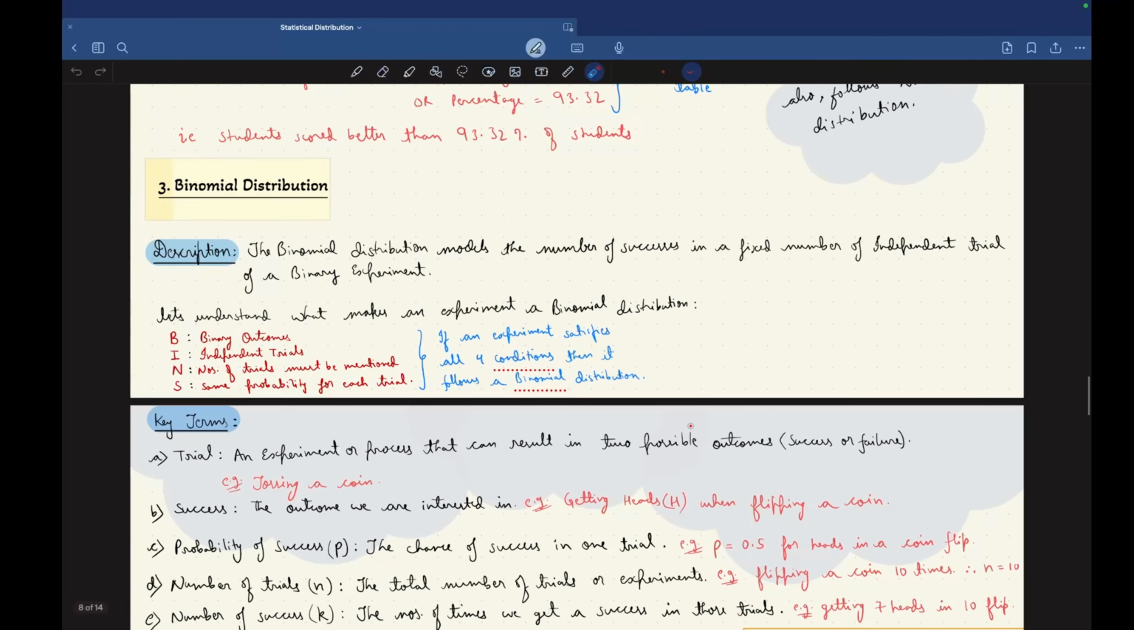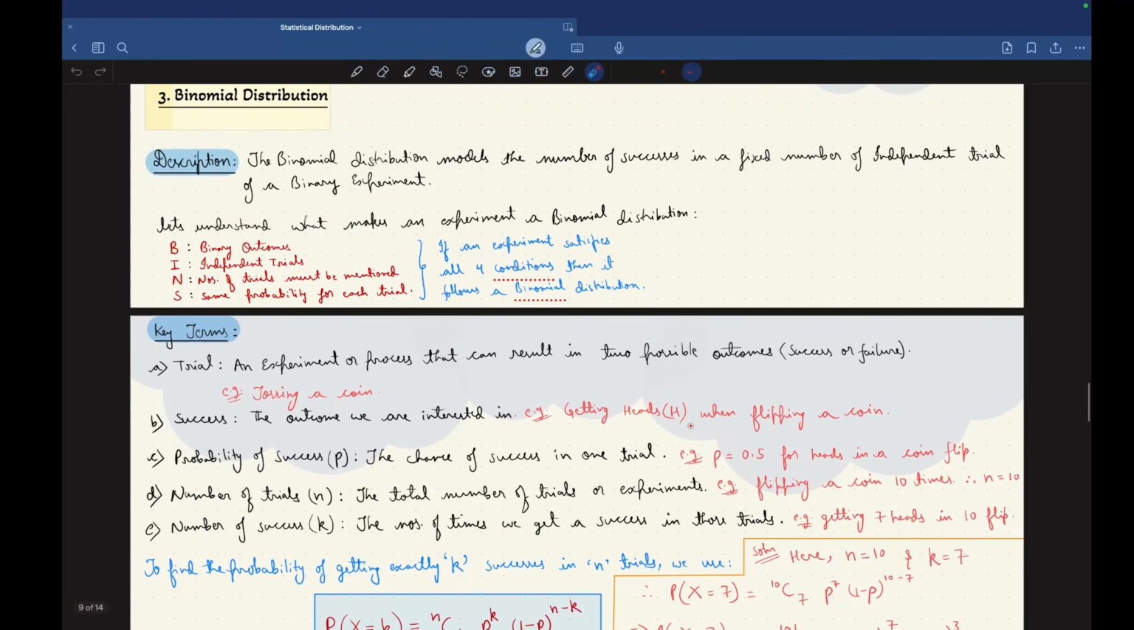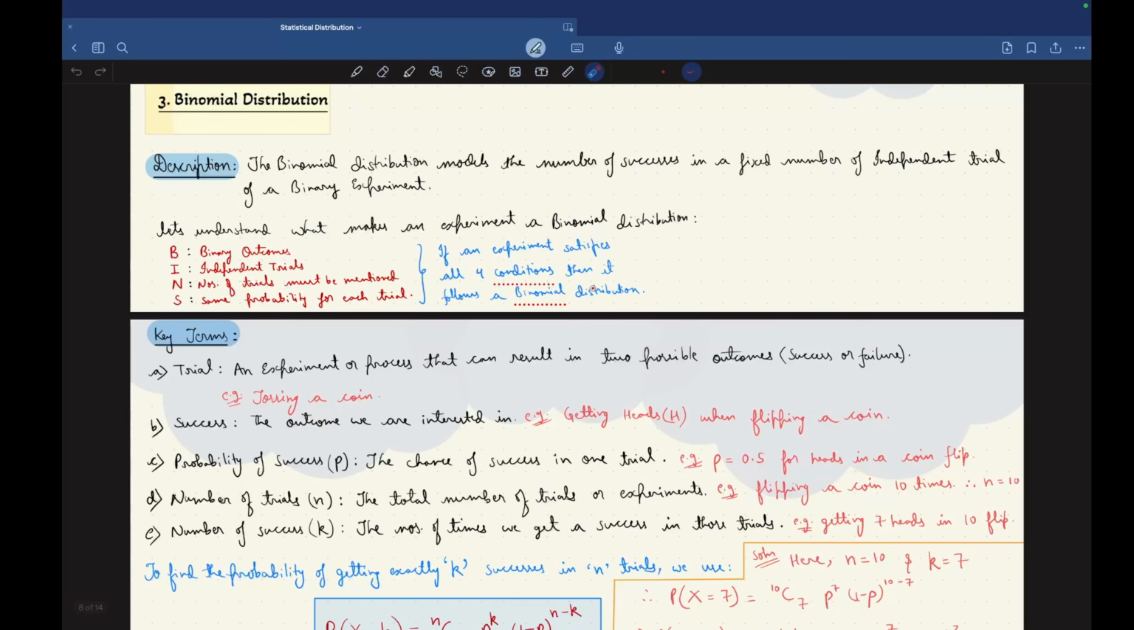Now let's move on to binomial distribution. First of all, let us understand what a binomial distribution is and how to tell if an experiment follows a binomial distribution or not. The definition: the binomial distribution models the number of successes in a fixed number of independent trials of a binary experiment. Don't worry for now, you will get it slowly.